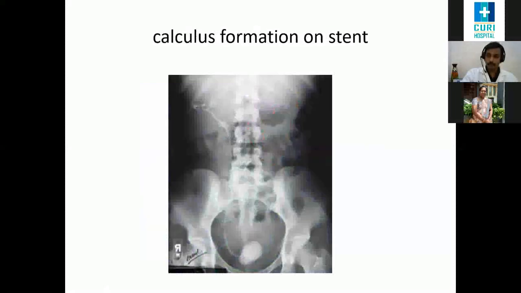A stent that has been forgotten for many years can form large stones. You see it's formed along the renal pelvis as well as in the bladder. A large bladder calculus is formed at the end of the stent.